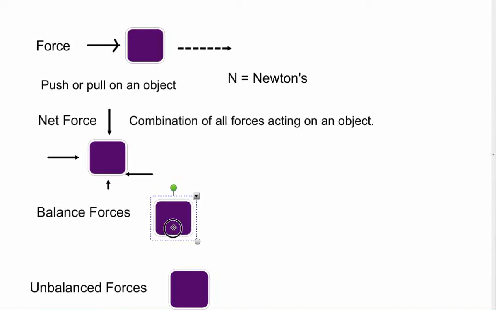So think about your catapults. After you've launched your catapult and the arm hits the top of the catapult, then the arm doesn't move anymore. Nothing in the catapult is moving. The arm, the bar, nothing's moving. Those are balanced forces. So when we have a balanced force, what we're saying is that the forces are equal in all directions. So it's this and this and here and here would all be equal.